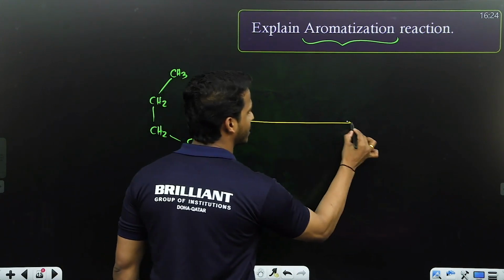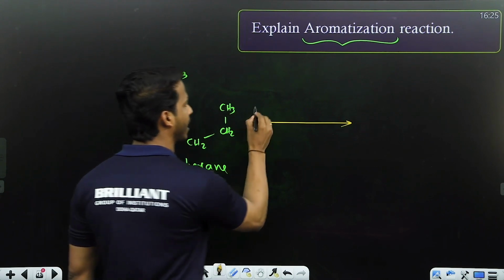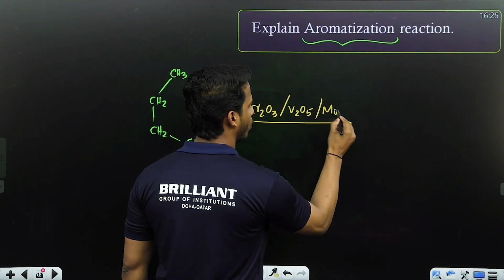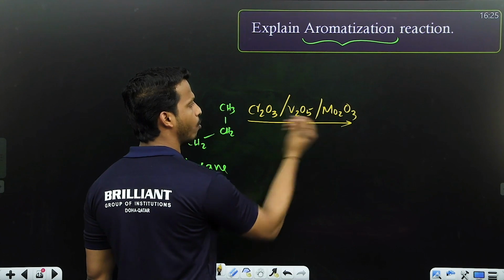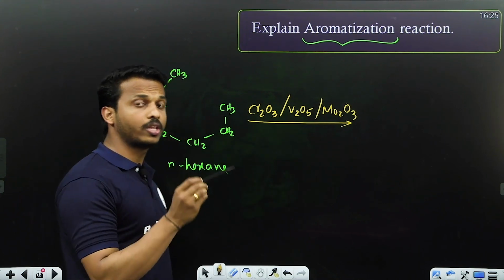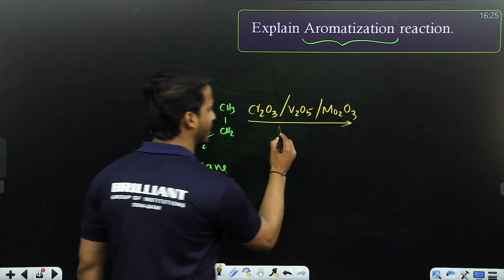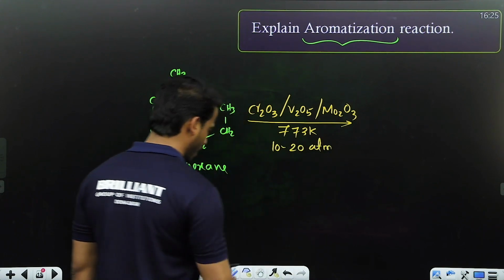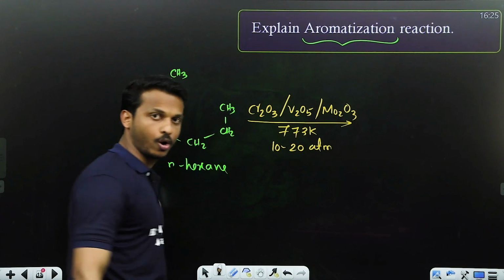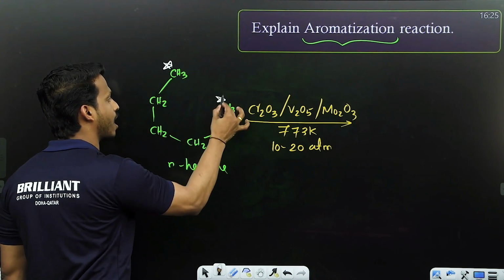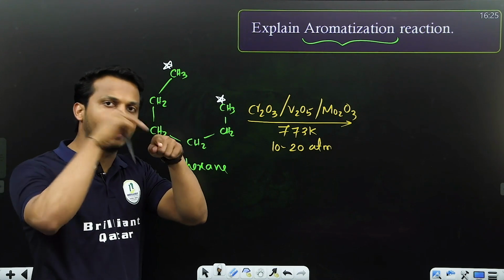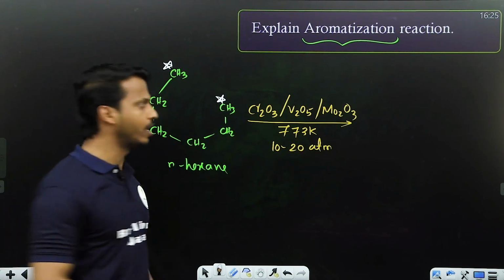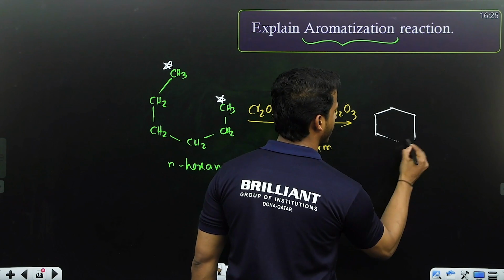Dear all, when you pass hexane through, hope you remember the three reagents we are using here: Cr2O3, V2O5 or Mo2O3. Chromium, vanadium, molybdenum oxide, at 773 Kelvin and 10 to 20 atm pressure. If you do this process, the first carbon and the sixth carbon get joined and alternate double bonds come inside. We are not studying the mechanism, only the reaction. So hexane, when reacted with this reagent, gives an aromatic compound, that is benzene.